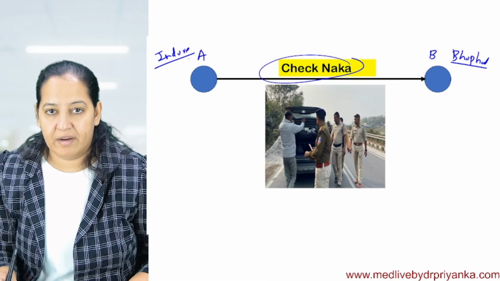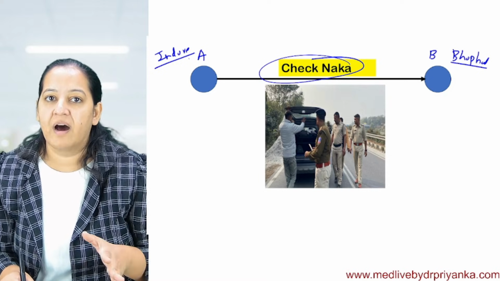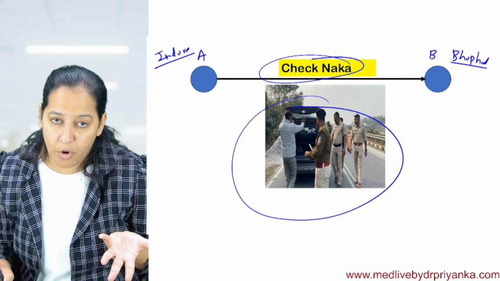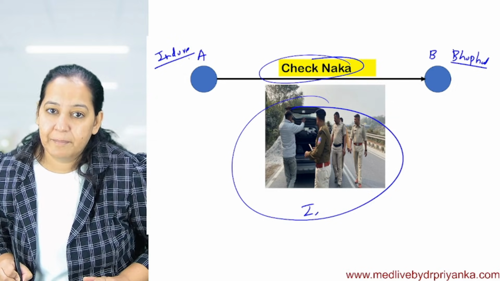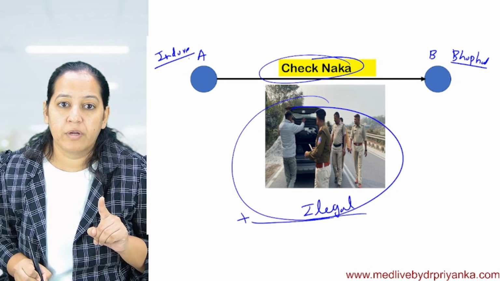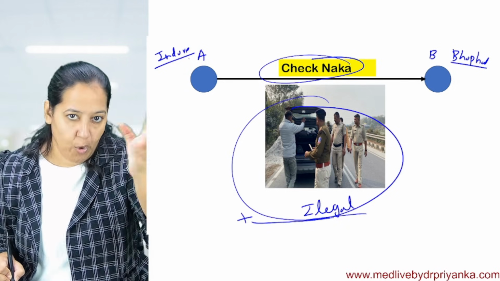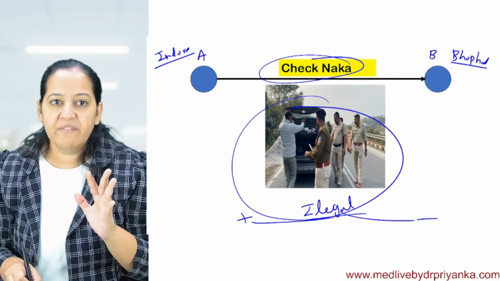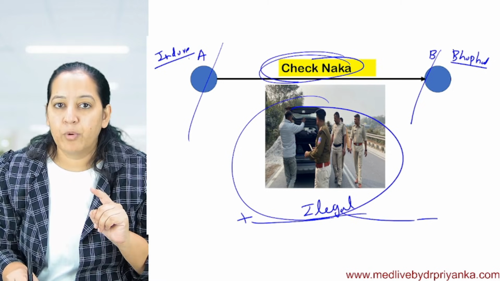So there is a police check naka. The police stop the car at the check naka. You may have realized it. Police check the trunk of the car: is there some illegal material being carried in the car? If some illegal material is found, the car is stopped and it is not allowed to go ahead. And if it is not found, it is clear and allowed to go ahead. So whenever we travel from one point to another, there is a police check naka.